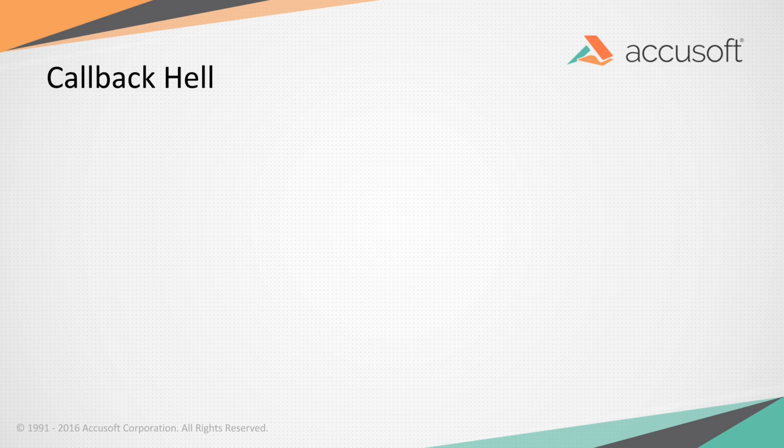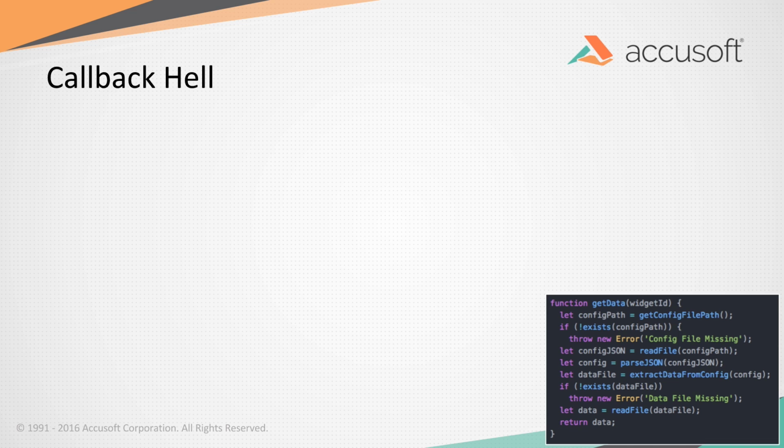One of the problems with callbacks, and by far not the most important, but the one that usually stands out, is the idea of callback hell. So down here we have some entirely not Node code, which is what it would look like if we had a fully synchronous path through doing a bunch of work. We're going to open up some config file, throw an error if it's missing, read the file, parse the JSON. That'll give us the name of the real file we want data out of, do the same process there, and return the data. It looks very simple. It's not very nested. You can read through it. It's step by step. That same code put into one big promise looks like this.